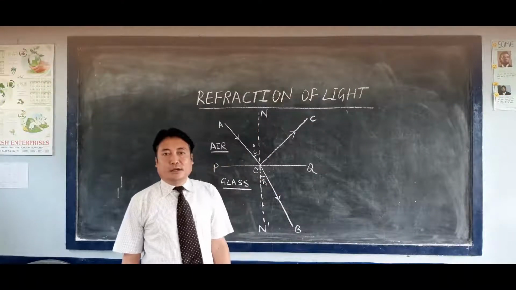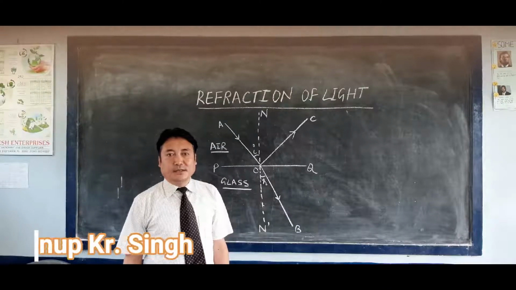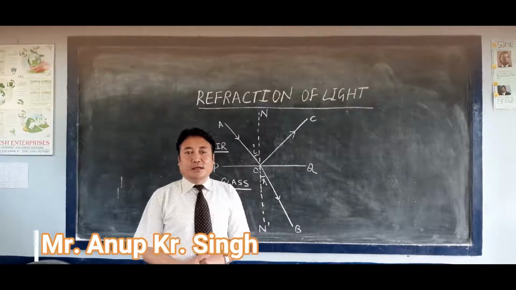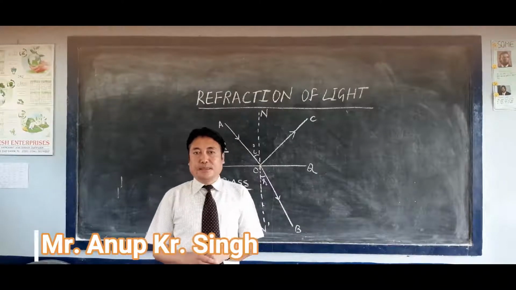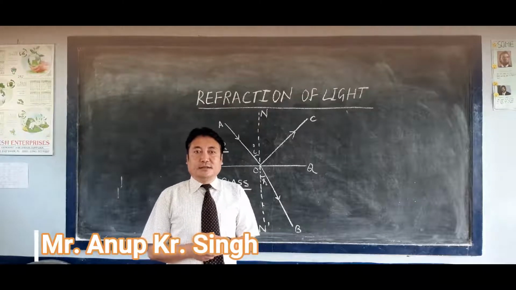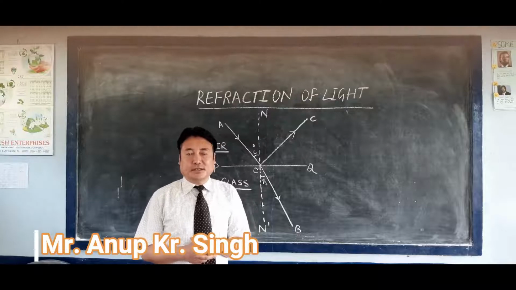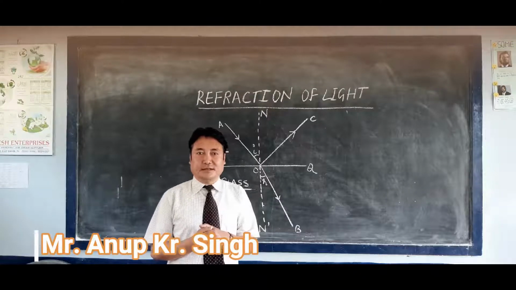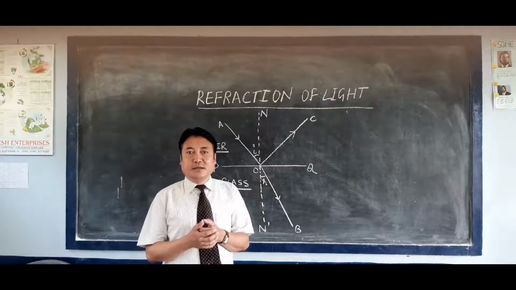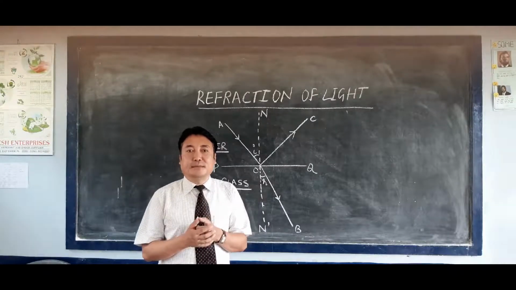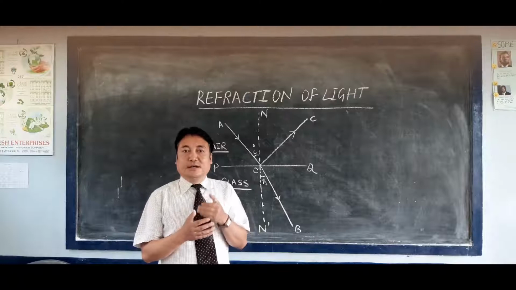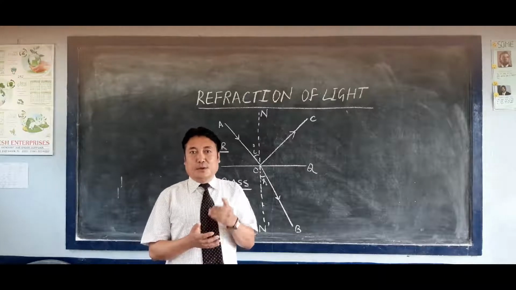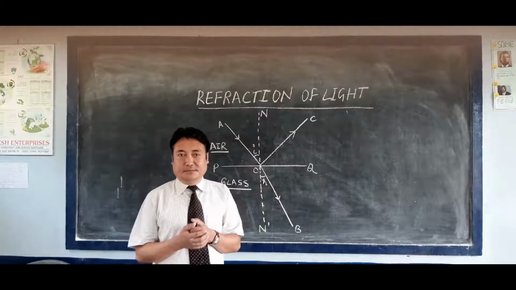Class 10ers, today we'll start with a new chapter, chapter 4, Refraction of Light. Before we start, in class 9 you have read about the term reflection. There is a difference between reflection and refraction of light. Reflection of light means bouncing back of light into the same medium, but refraction of light is the bending of light when it passes from one medium to another medium.